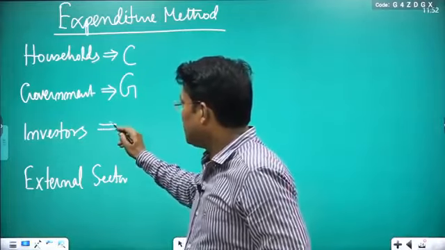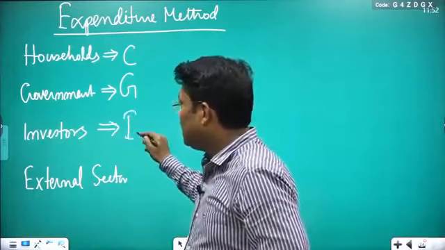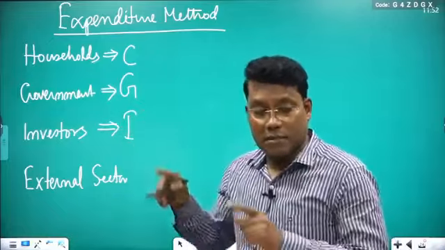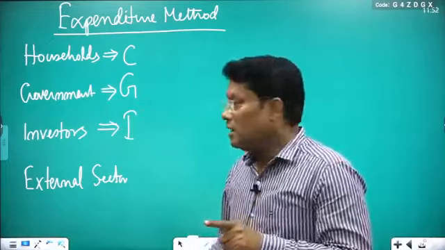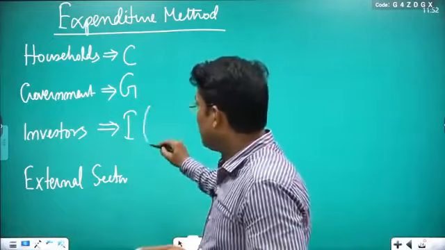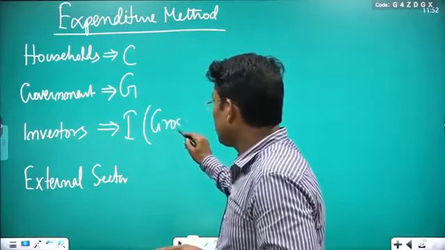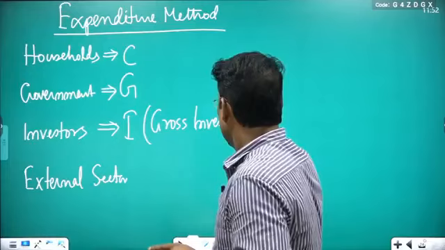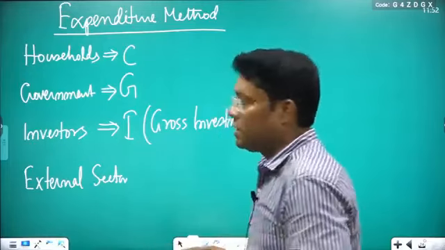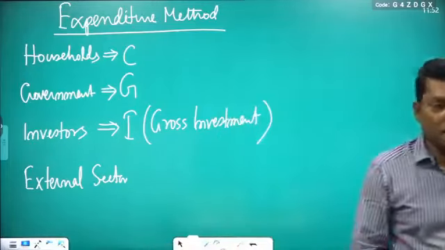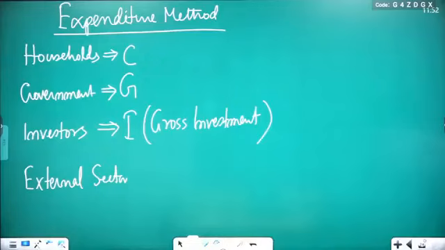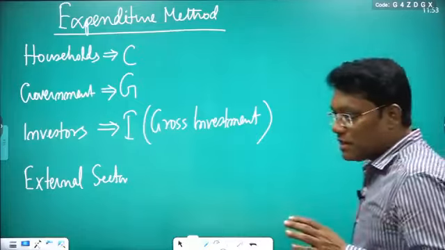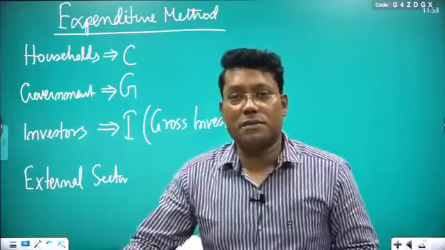Investors, you write, investor is the I here. There is a difference. In the income method, capital I represents interest, but here capital I we are saying is the gross investment. You say capital I is your gross investment, clear? So you see investors also demand goods and services, but why?